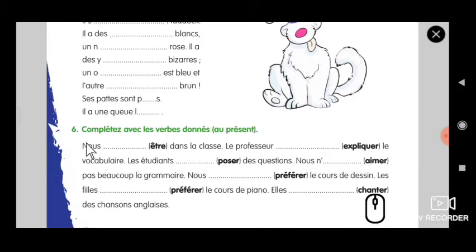So the verb être conjugation, you know: nous sommes. No need to write any answer now. I will show you the answers, then you can write. Now you just listen. Nous sommes dans la classe. Le professeur explique. Take out the ER; le professeur is third person singular, so the answer is just to add an E with this U.